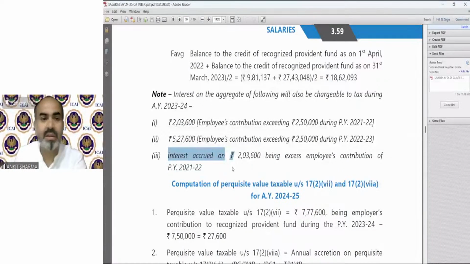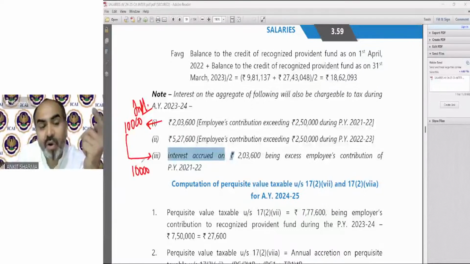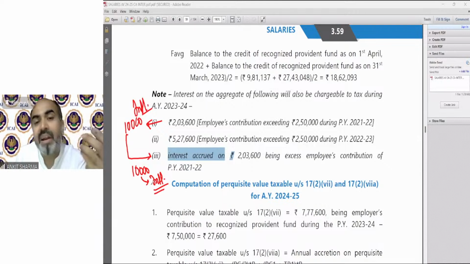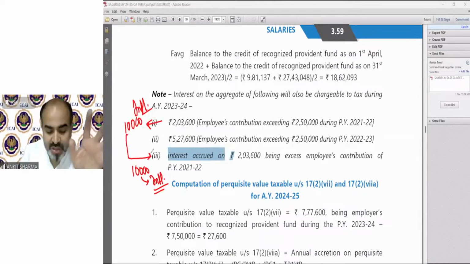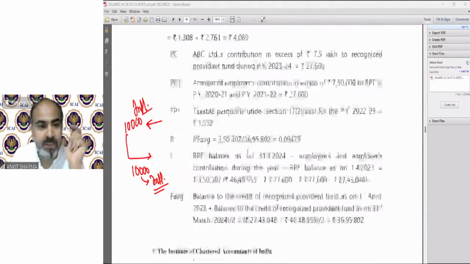For example, suppose interest on this value has been calculated, suppose 10,000. So that is a taxable perquisite. And the third point says, whatever interest has been calculated on this, again interest need to be calculated because it's a compounding interest for second year also. So that was for 21-22, and you have to calculate the interest on this interest again. So in the question, the interest has not been given. So you have to do this calculation, and you can see in the same question, if you will go further,